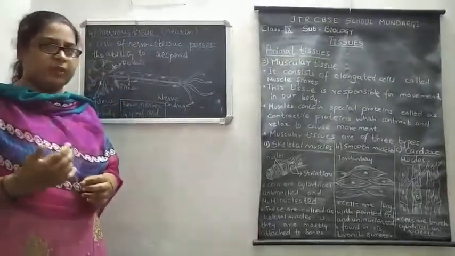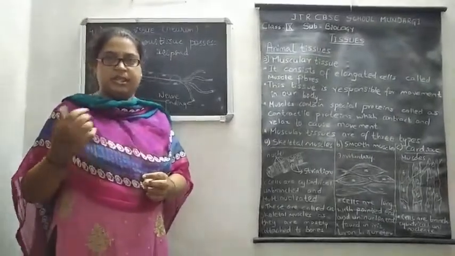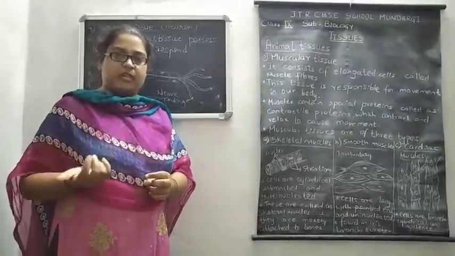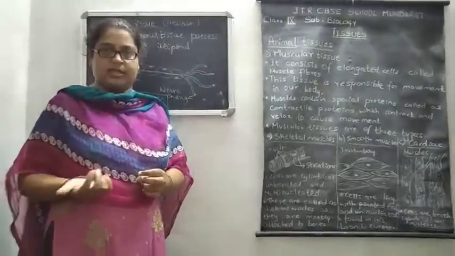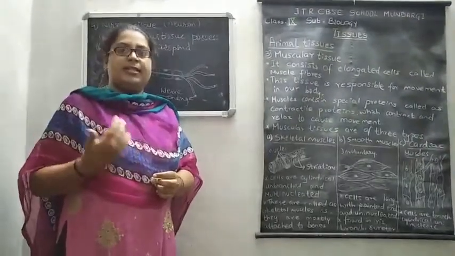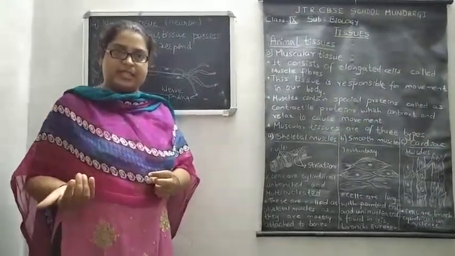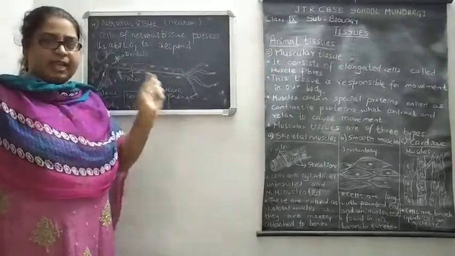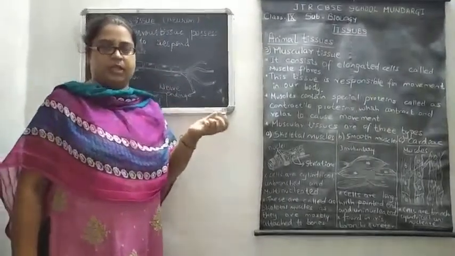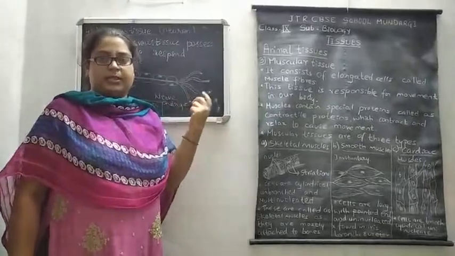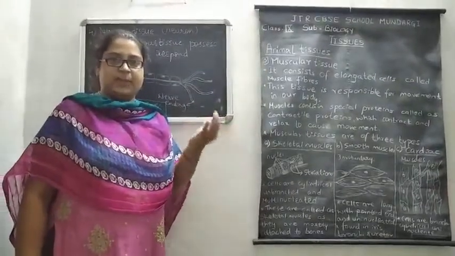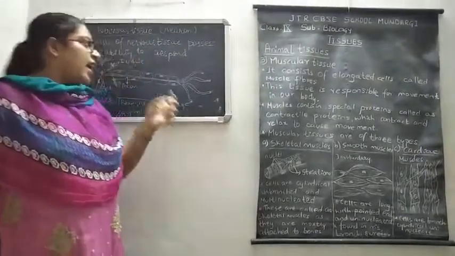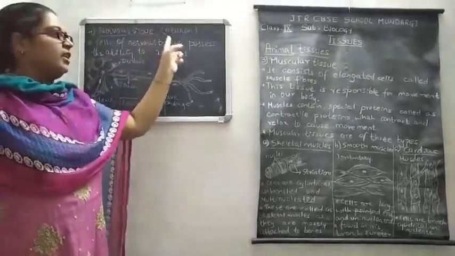Nerve impulses means whatever necessary information is carried out from the brain. For example, we think, and we are able to see different types of objects in our surroundings. So we are able to show our body's response to the changes taking place in the environment. That is mainly because of the presence of these nervous tissues only. They are distributed throughout our body, in the eyes and main vital organs. Mainly they are present in the brain, spinal cord, and nerves, and they are connected to all vital parts of our body. These cells of the nervous tissue are called neurons.